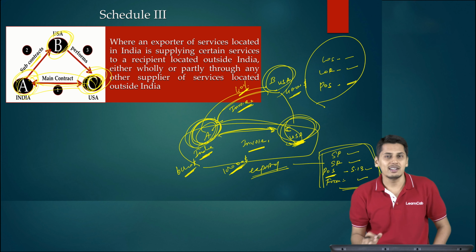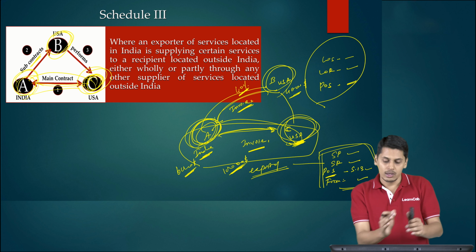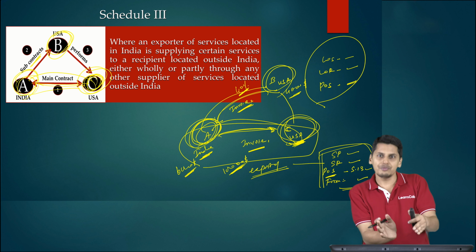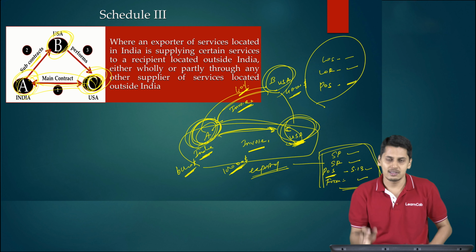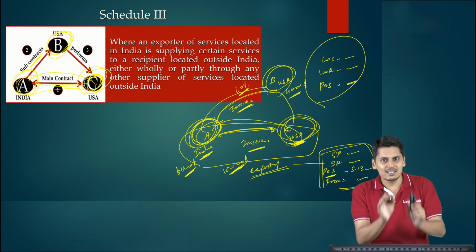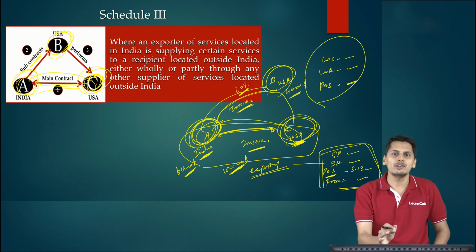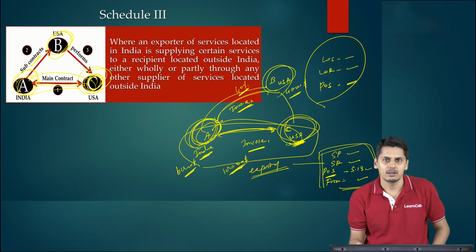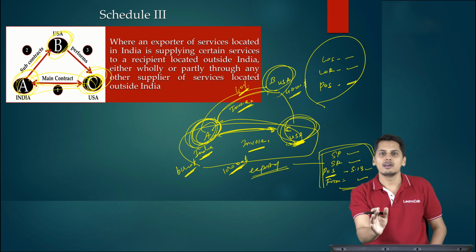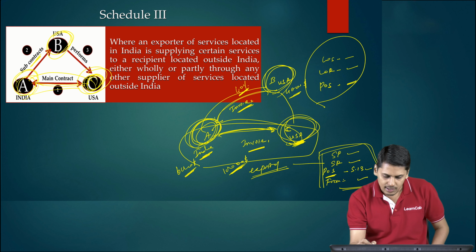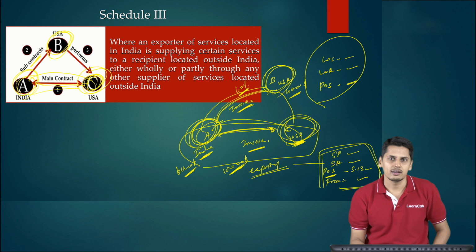But with a condition, it is actually not a condition. It is just telling you that you will have to evaluate the transactions independently, even without it specifically telling, it is still the same. This has actually been told in a circular. So, the circular is going one step further and just clarifying that yes, for $10,000, I will treat it to be an export of service, even though you are receiving only $6,000. But please ensure that you are paying GST under reverse charge mechanism for that $4,000 for which B is going to raise an invoice upon A.